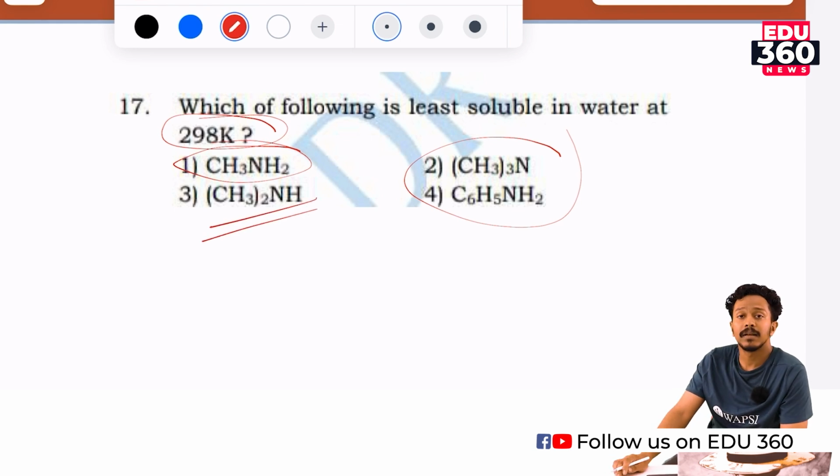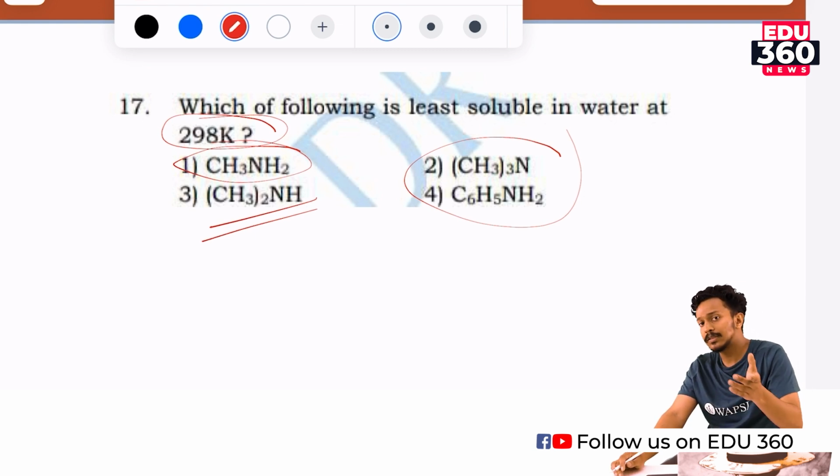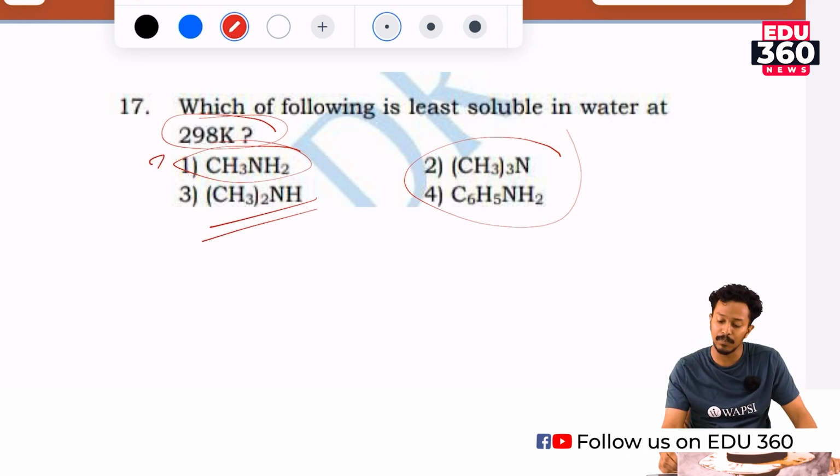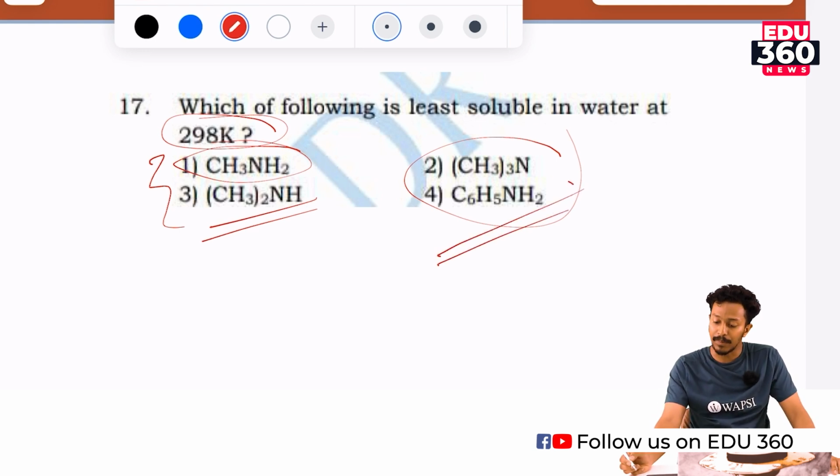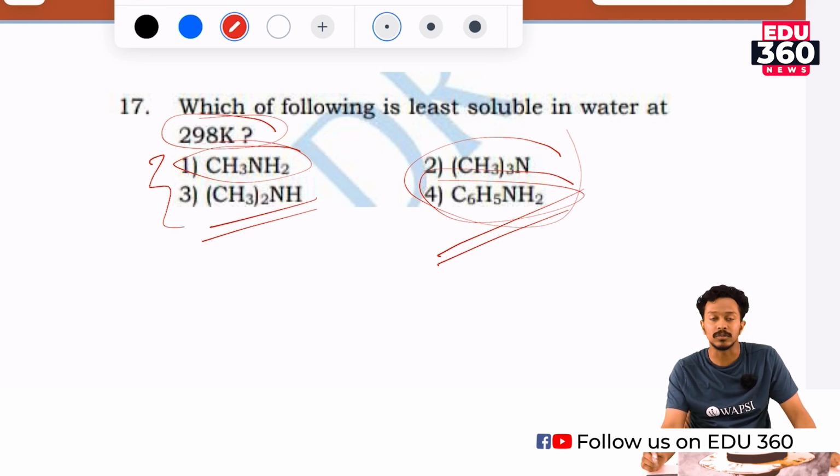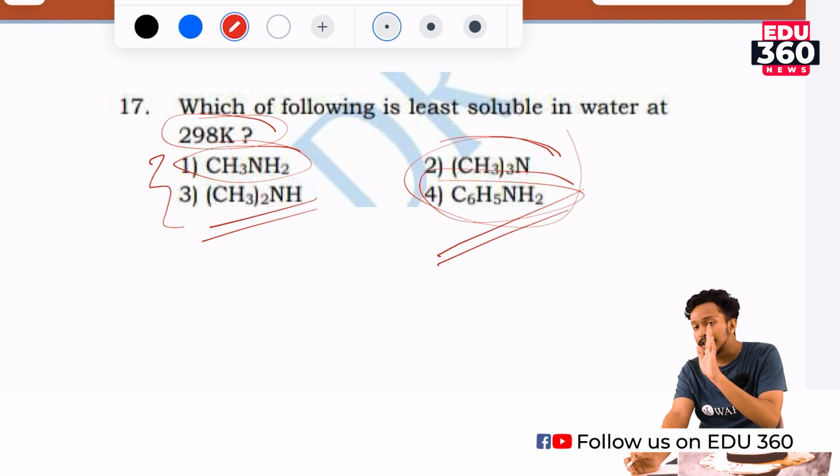The secondary amine forms hydrogen bond with the lone pair, which only contains 1 hydrogen. So it is partially soluble. Both the primary and secondary amines are partially soluble in water. And the last one, tertiary amine. We could rule out aniline because aniline is least soluble in water, and the correct option would be tertiary amine because it does not have an additional hydrogen atom.